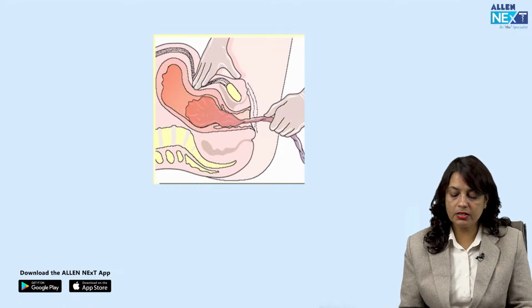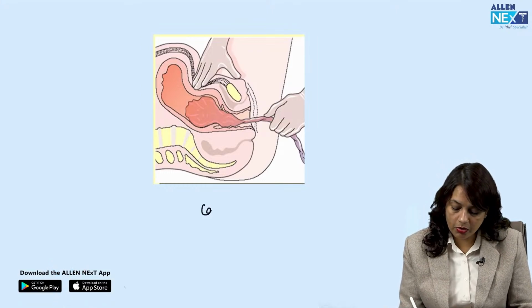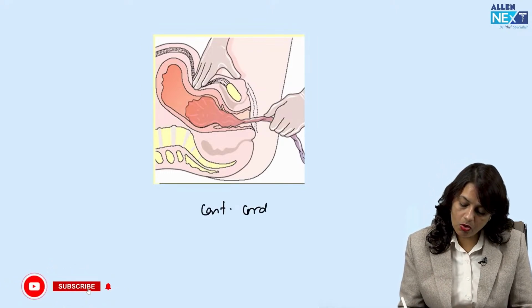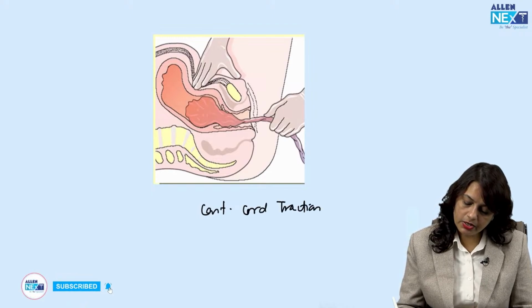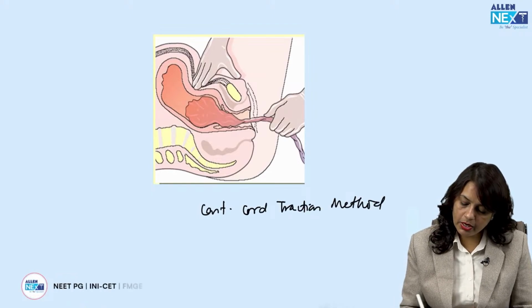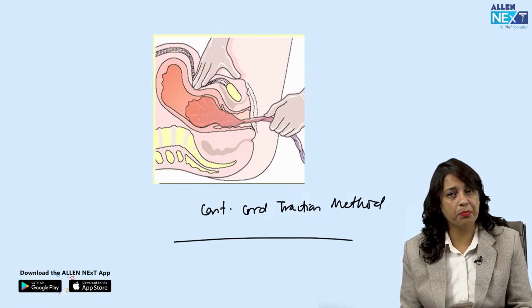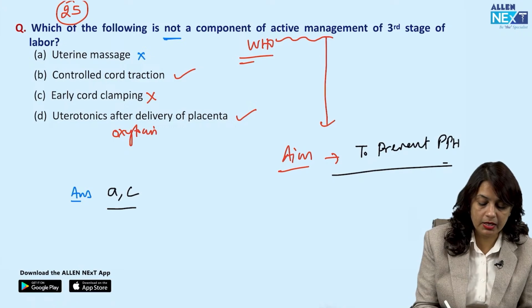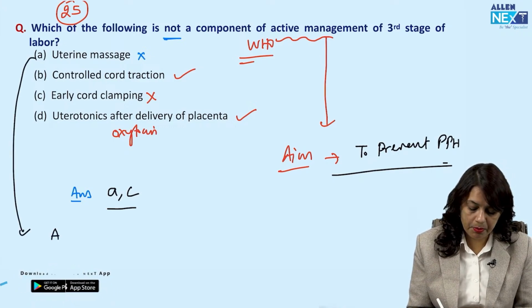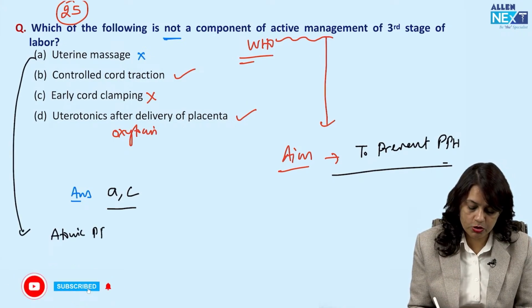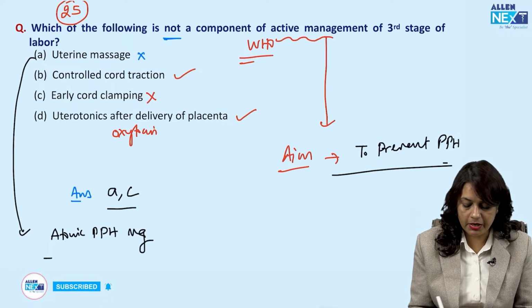Now in this image it is shown as controlled cord traction method to deliver the placenta. Uterine massage is a part of atonic PPH management. It is a part of atonic postpartum hemorrhage management.